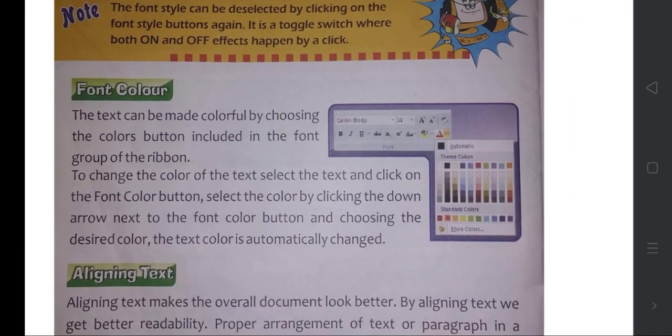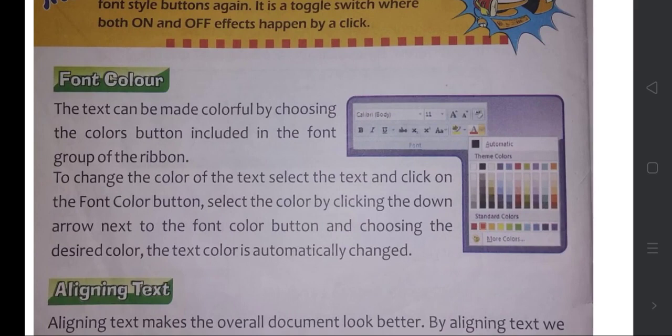Next you can see the font color. That means in which color you want to write your text. For this, you can see there is an icon A. If you click on that, so many colors will come. Whichever color you like, you can choose. If you want red color text, you can select red, or normally we use black.